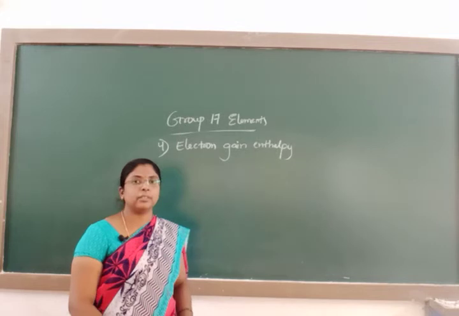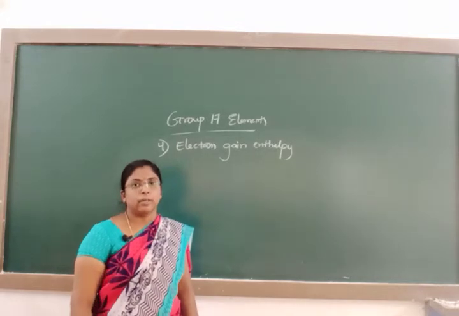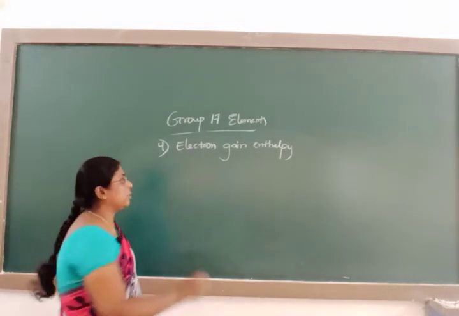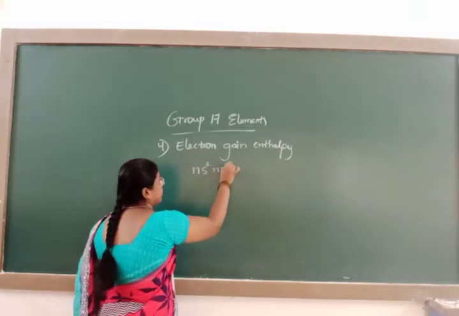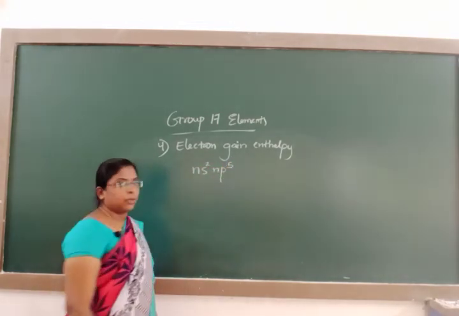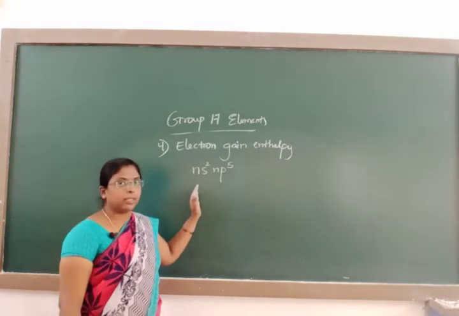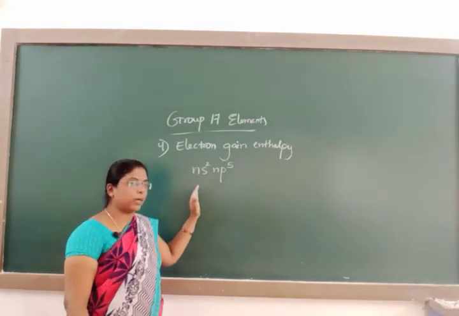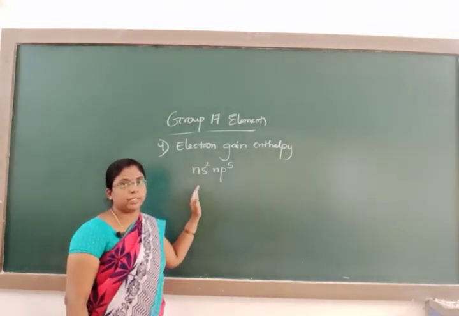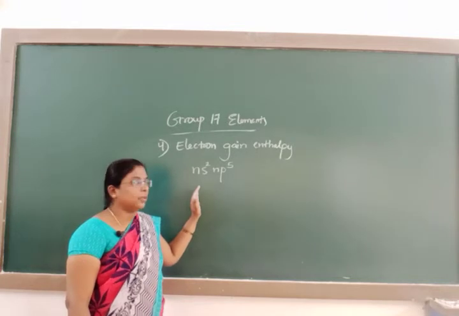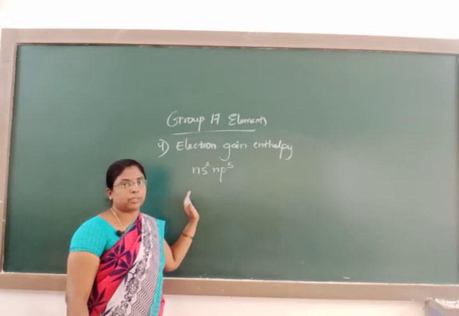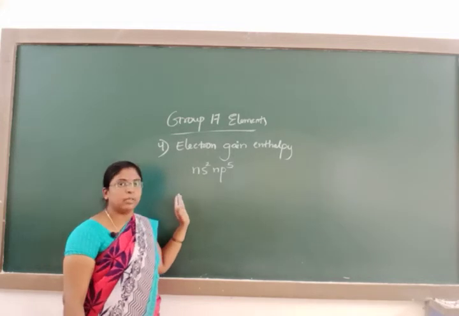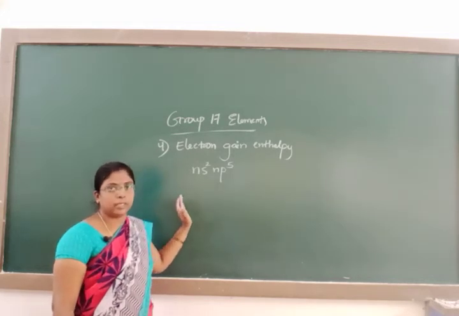They have a tendency to gain an electron because their valence shell contains the ns2 np5 configuration. If they get one electron, they will complete their octet structure and equal their next inert gas configuration. Hence these elements have more tendency of gaining an electron.